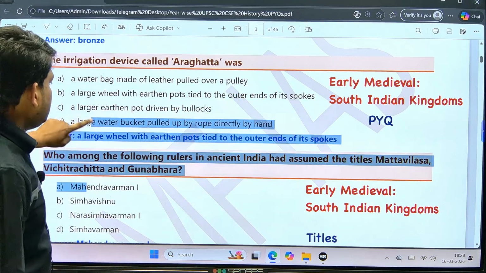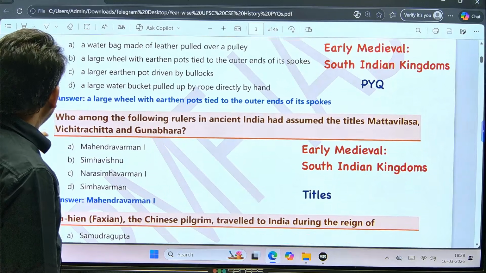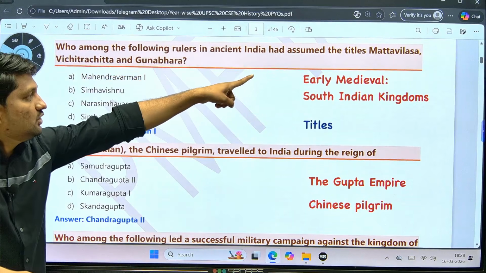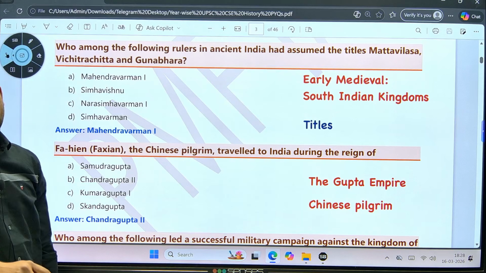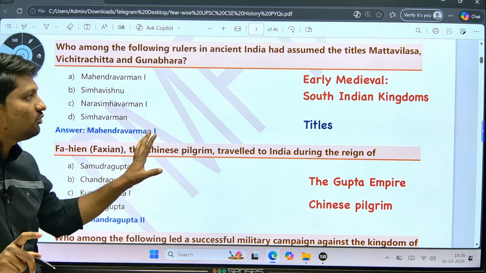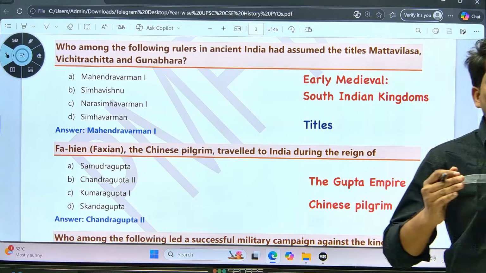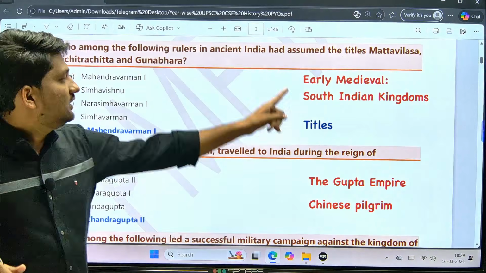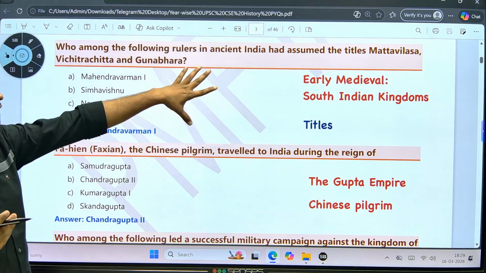Next, who among the following rulers in ancient India had assumed the titles Mattavilasa, Vichitrachitta and Gunabhara? Remember, this is also a question from the South Indian kingdoms. In the South Indian kingdoms, we have the Pallavas, Pandyas, Cholas, Chalukyas. So this is the question on Mahendravarman. We already know Mahendravarman was known by these titles.